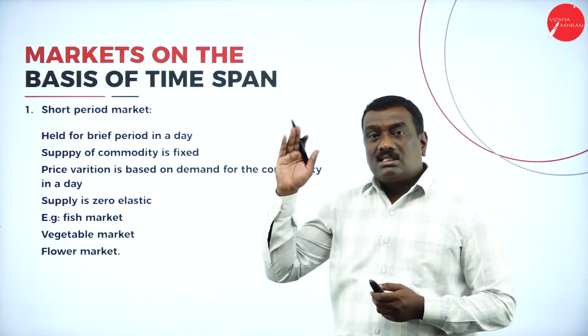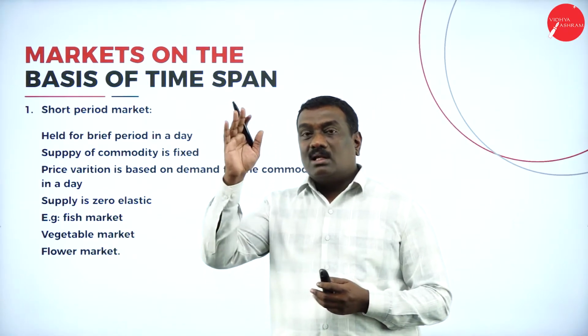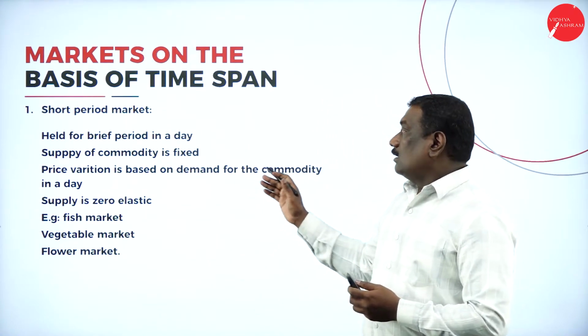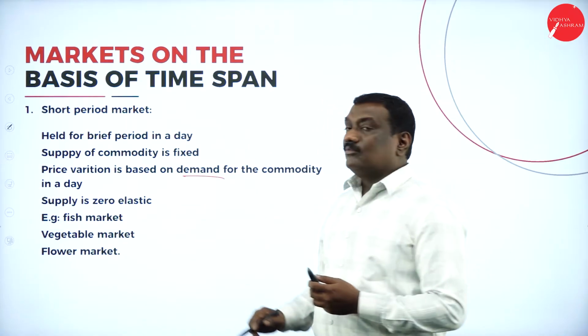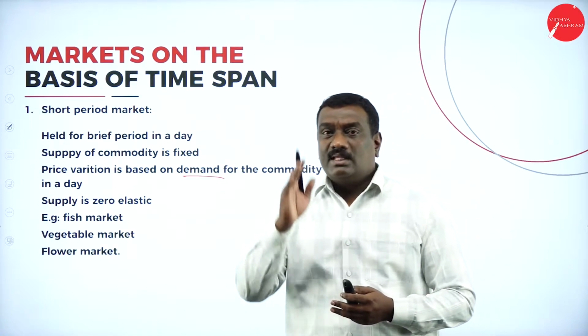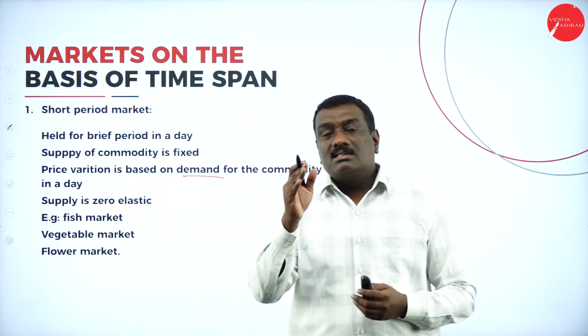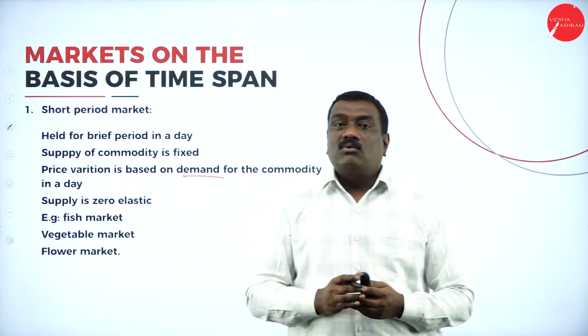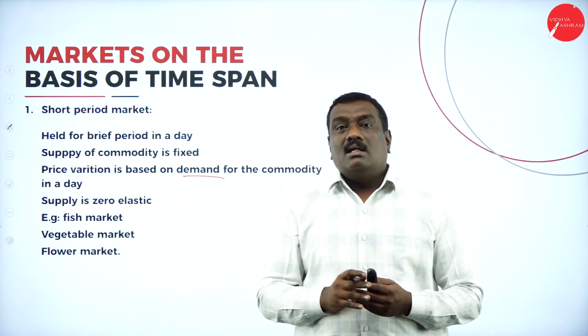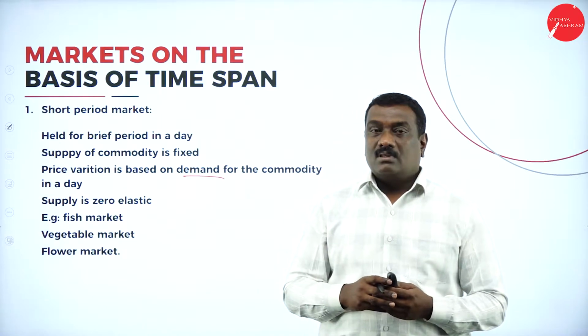And if you see the price of the commodities which are sold in this particular market, they are according to the demand of the commodity. If there is a demand for that particular product only, then the price will be shooting up. If not, the price will be in a stable condition.